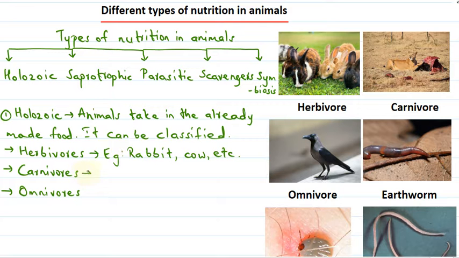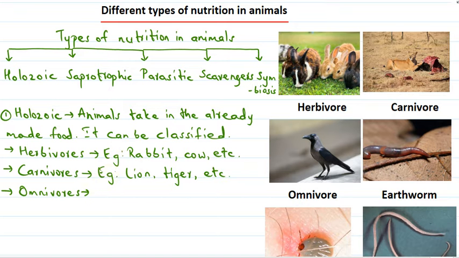Then what are carnivores? Carnivores are those animals which feed on the flesh of other animals, and hence these carnivores can also be called flesh eaters. For example, lion, tiger, etc. Here we can see an image of a carnivore.